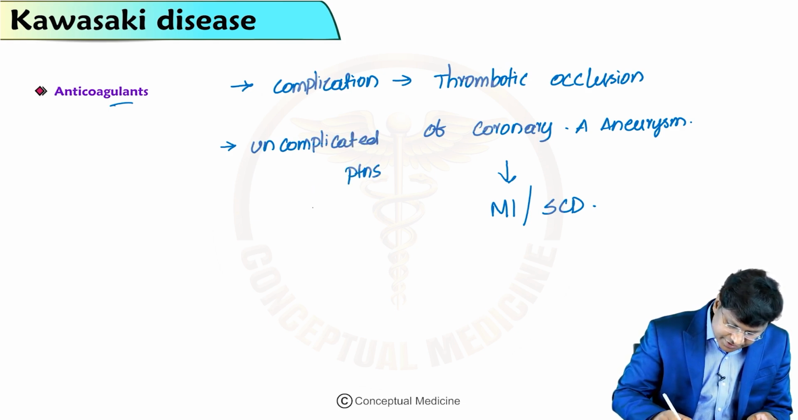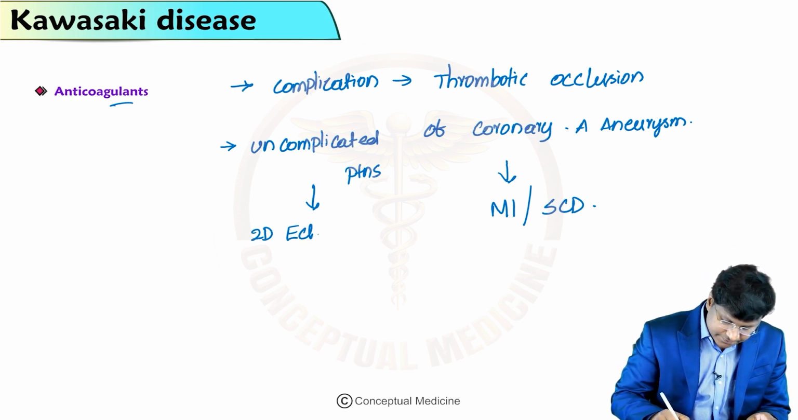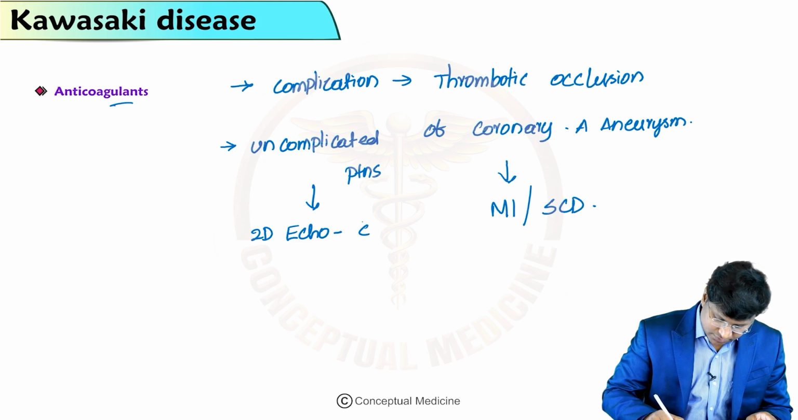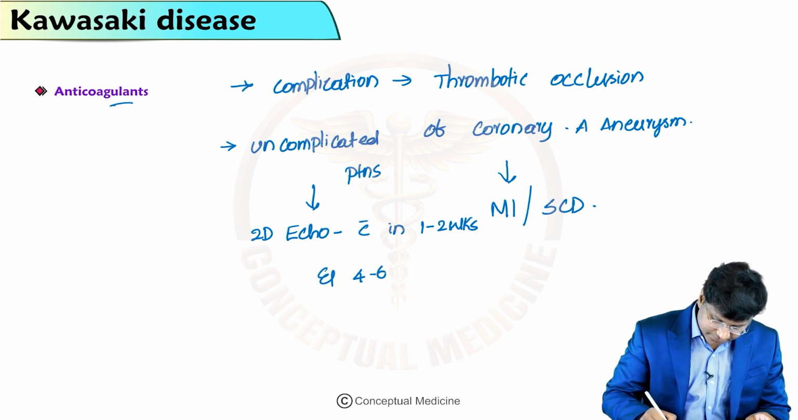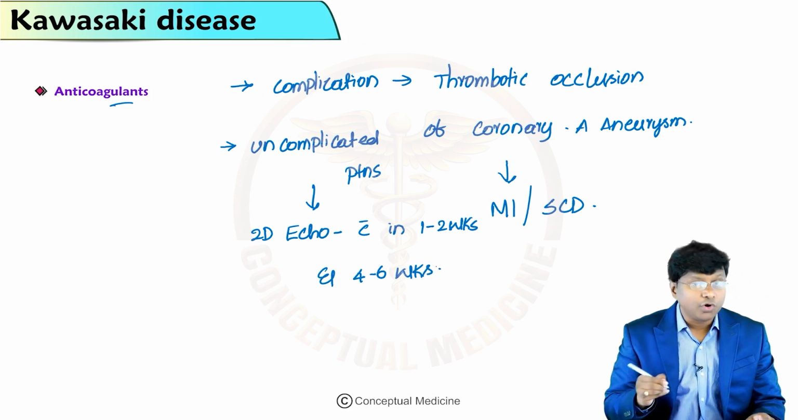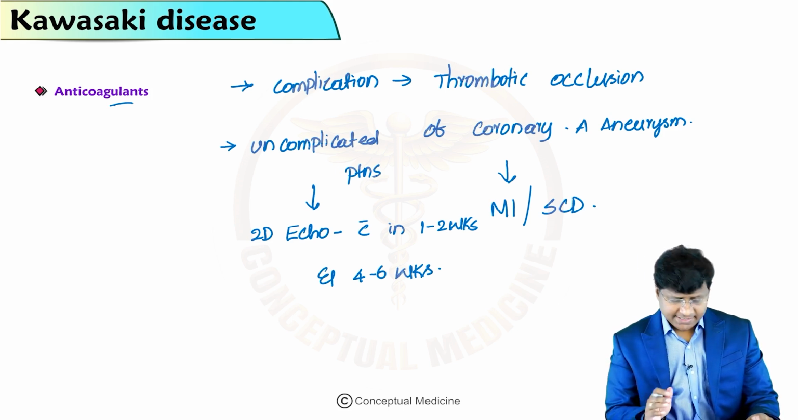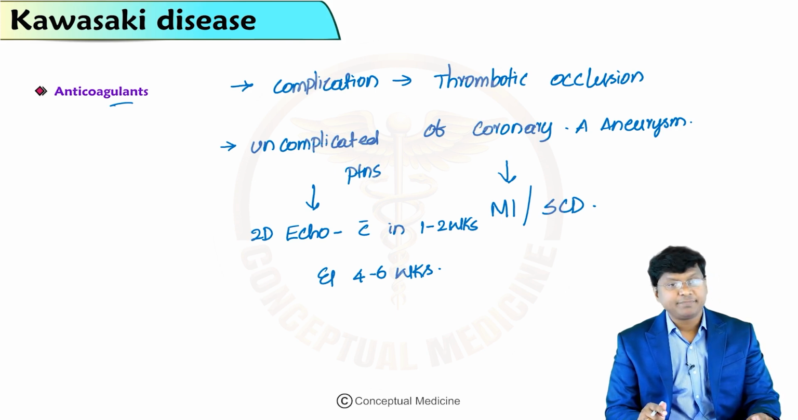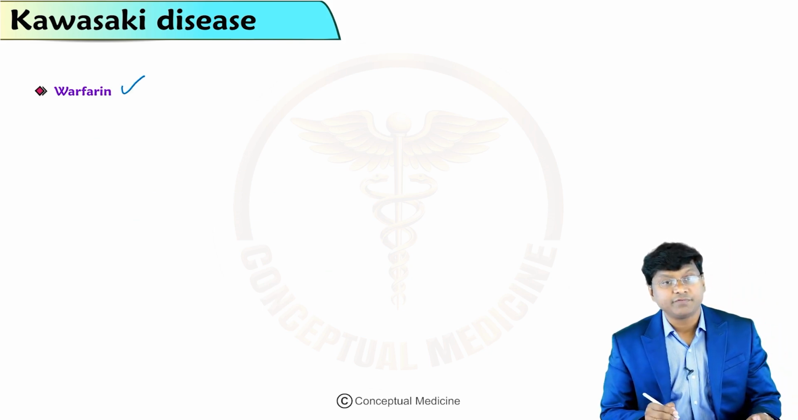In uncomplicated patients, once you have treated, you have to do a 2-dimensional echocardiography. This 2-dimensional echocardiography has to be done within 1 to 2 weeks and within 4 to 6 weeks after the treatment of uncomplicated patients. Now, what is the anticoagulant that you will give in order to prevent the development of this thrombotic occlusion? You need to give warfarin.